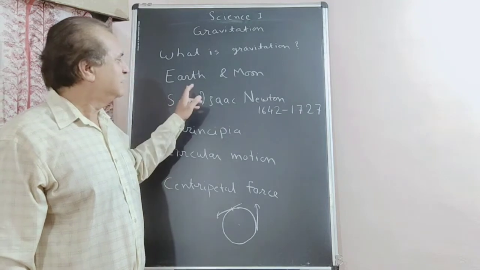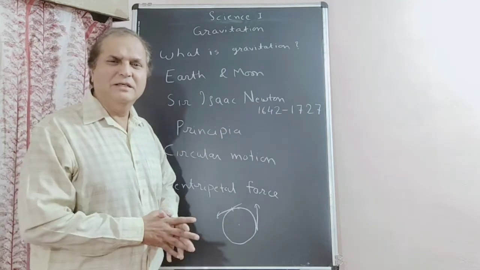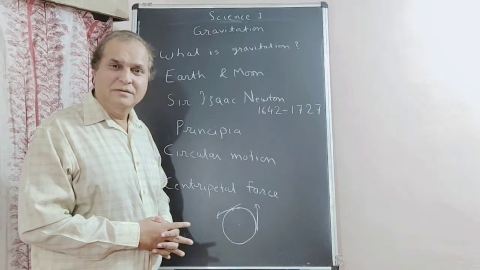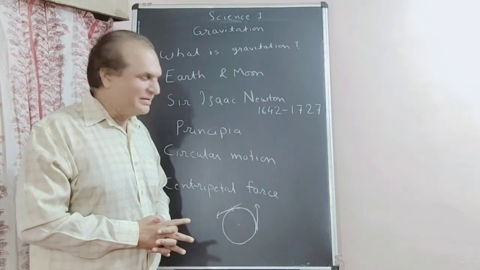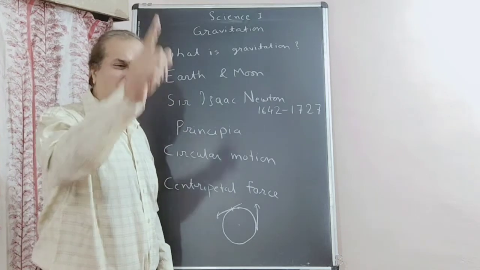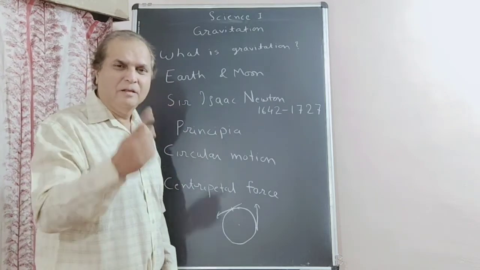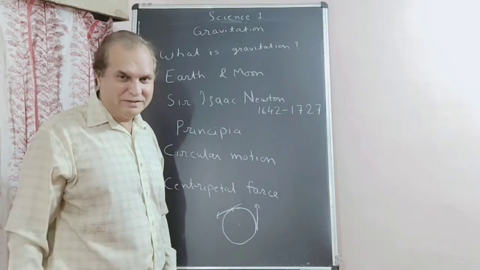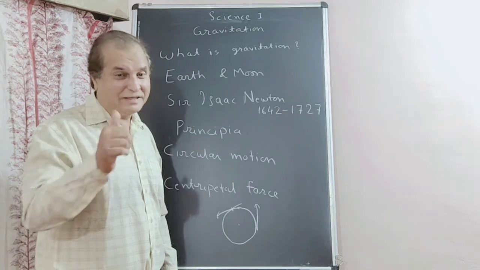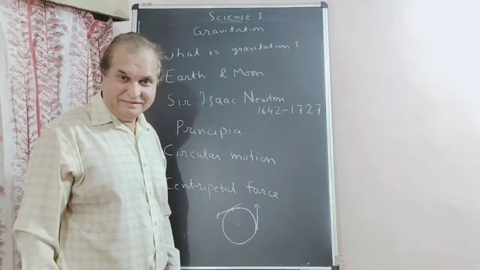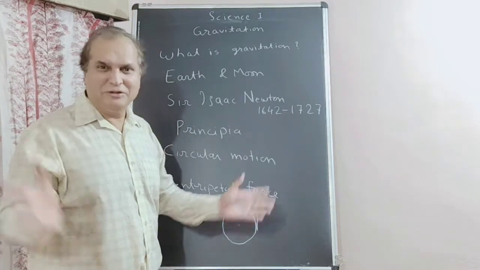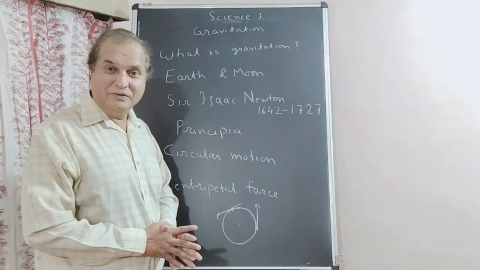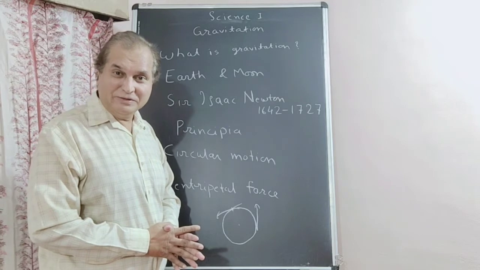Okay, you see heavenly bodies: Earth, Moon, Mars, Venus, Sun, Andromeda, whatever. You see, the Moon is revolving around the Earth. Earth is revolving around the Sun. Which force? The force is gravitation. This is a universal force. Gravitational force is a real force. Okay.